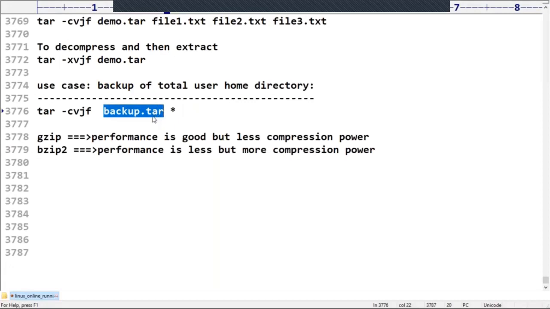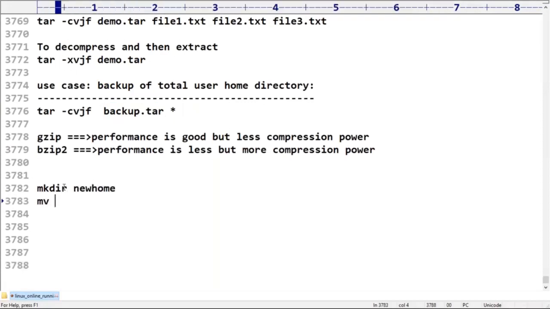Don't worry at all. Now let me create a directory with mkdir new home. Can you please move the backup data tar file to the new home directory? I move this backup file to the new home directory. Let me go to the new home directory. In that I want to decompress and then extract. Can you please tell me what the last command is that I have to use?